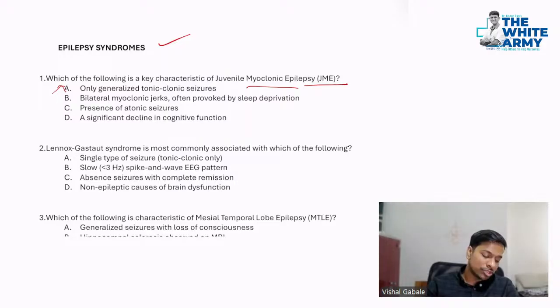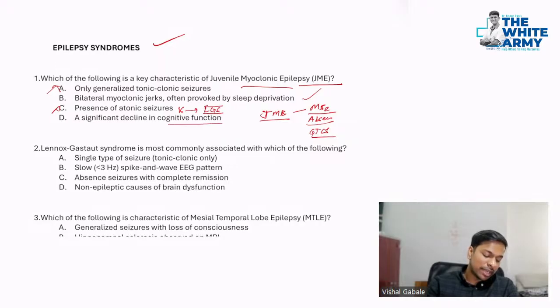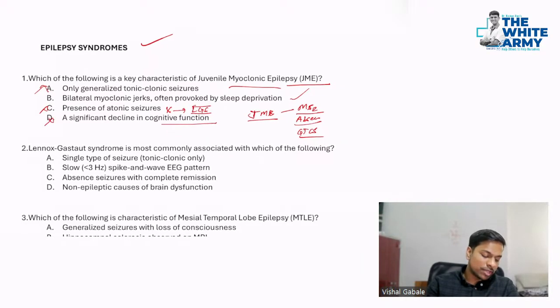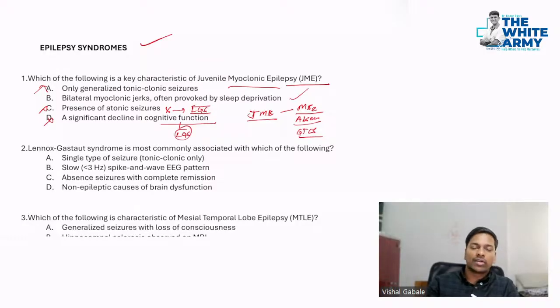Does it have bilateral myoclonic jerks, often provoked by sleep deprivation? Yes, it has this. Presence of atonic seizure? No, no atonic seizures. Atonic seizure is included in Lennox-Gastaut syndrome. In case of JME, you will have myoclonic seizures, absence seizures, and GTCS. Significant decline in cognitive function? No, it is a feature of LGS, Lennox-Gastaut syndrome. So I hope you understood: bilateral myoclonic jerks often provoked by sleep deprivation, that is juvenile myoclonic epilepsy.